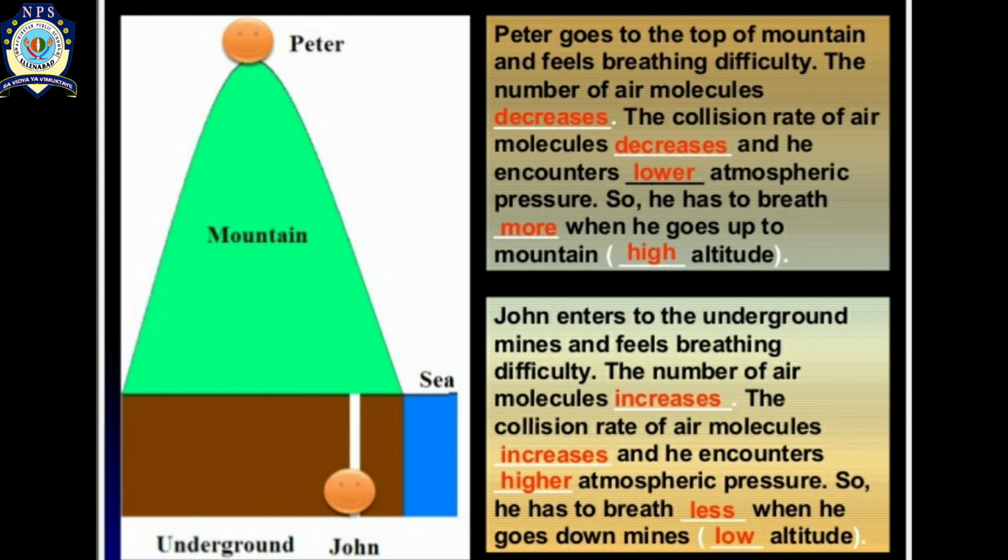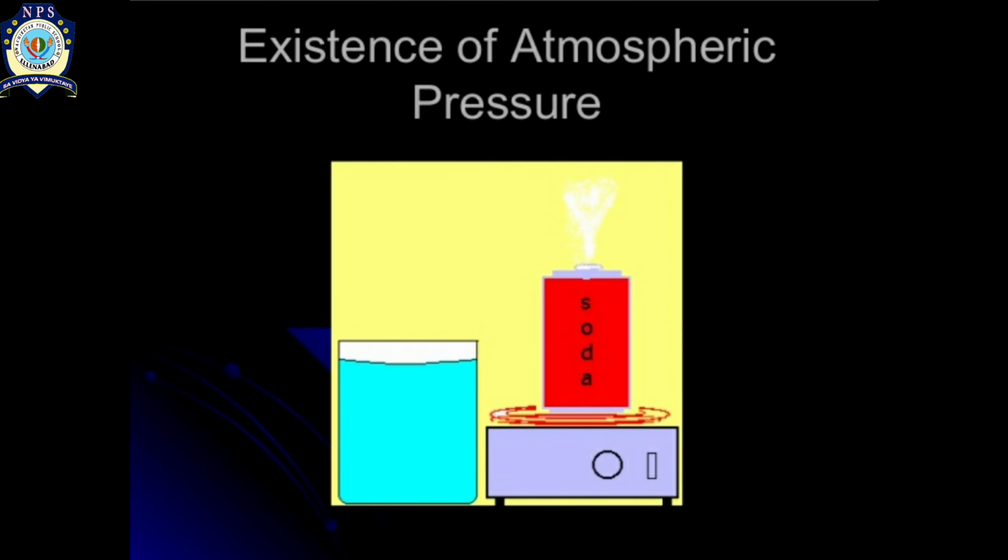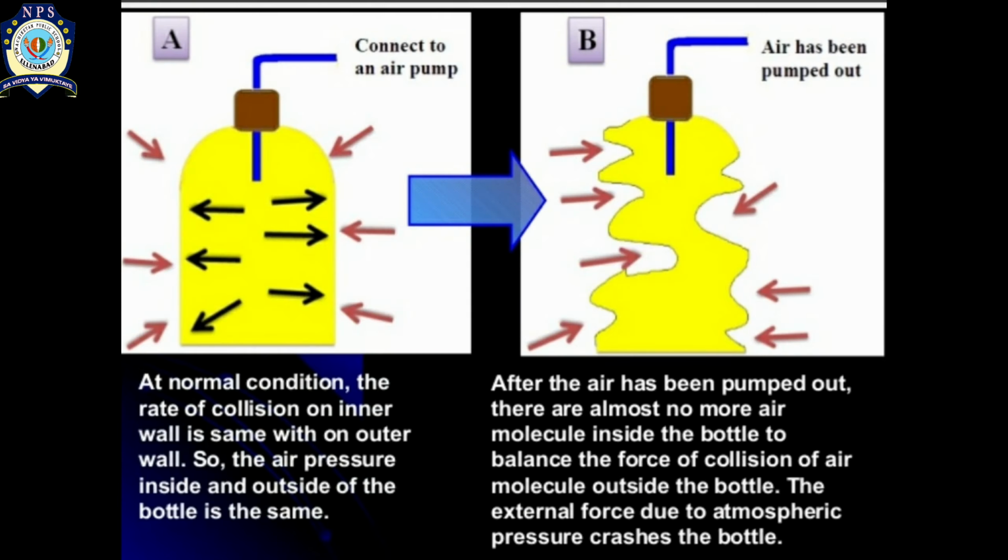Now let's discuss some more activities to ensure that yes, there is existence of pressure in the atmosphere, which is called atmospheric pressure. In this picture you can see two different situations. In situation A there is one bottle which is connected to the air pump, but still there is air inside the bottle. So at normal condition, the rate of collision of the air on the inner wall is the same as with the air which is on the outer wall. So the air pressure inside and outside of the bottle is the same.